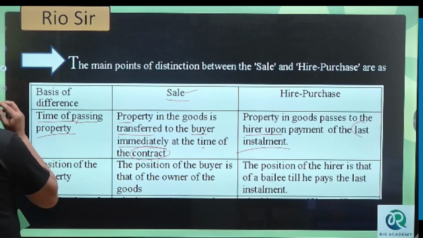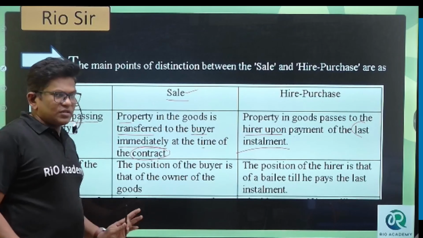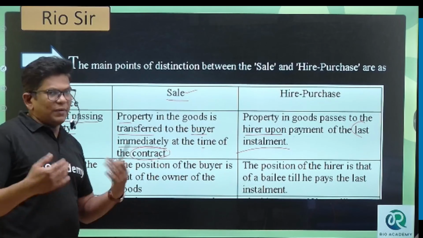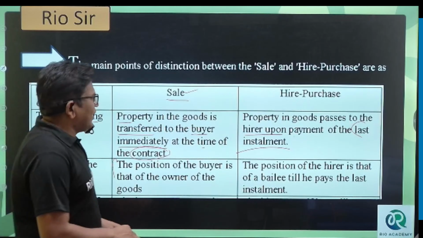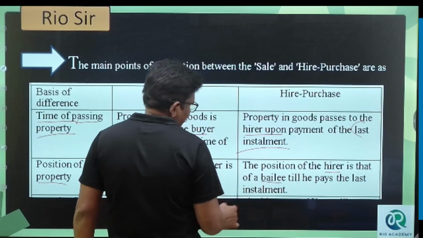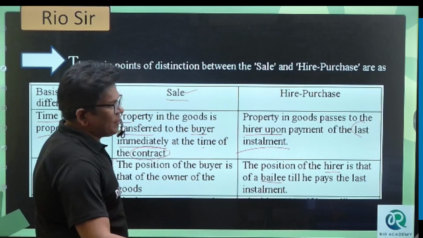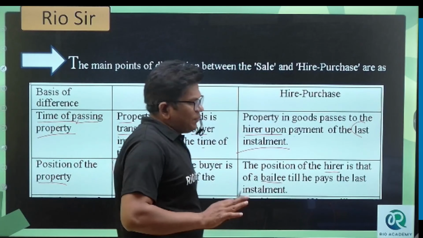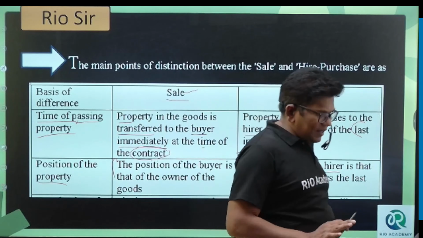See, the position of the buyer is that of owner of the goods. Here, as owner, you can sell it to anybody. Once you buy, you can sell it to anybody. Whereas the position of the hirer is that of a bailee, till he pays the last installment. As a bailee, he can hold it, he can use it, but he cannot sell it. Understood? He cannot sell this. Next, termination of contract.